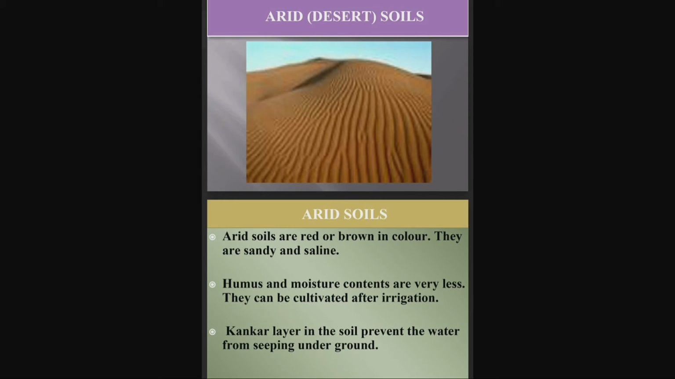As the humus content is very low, that soil will be less fertile. So after proper irrigation, this soil becomes cultivable. A kankar layer in the soil prevents the water from seeping underground.